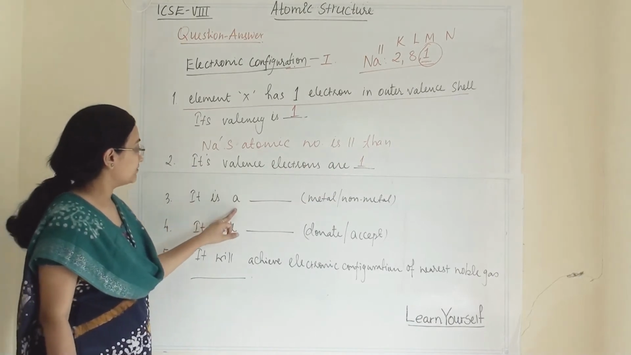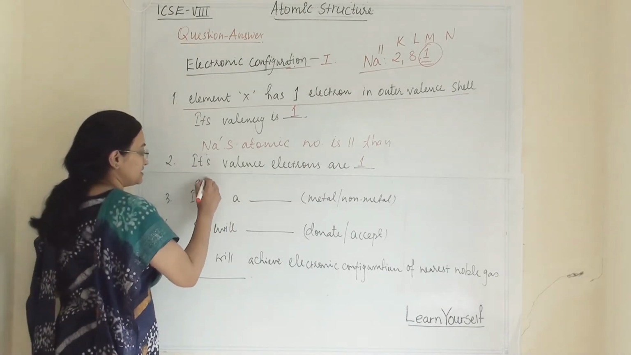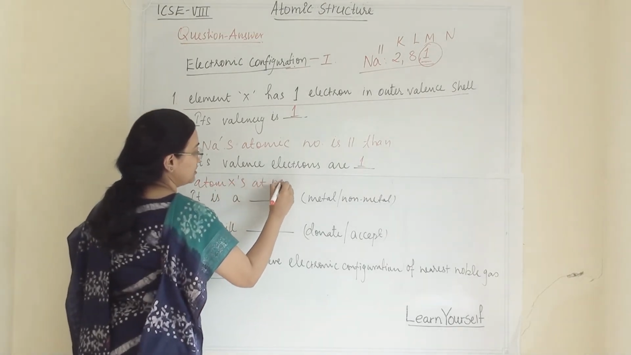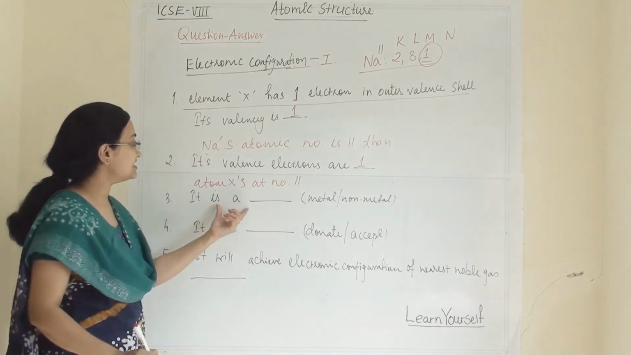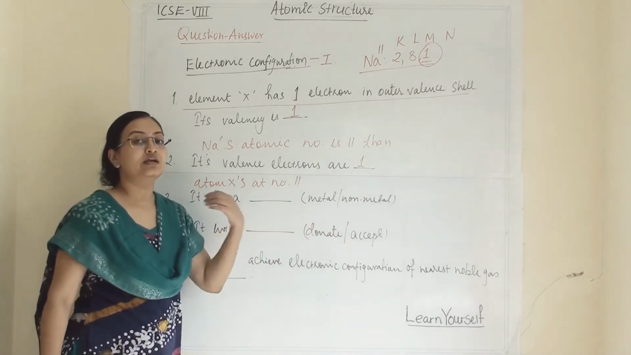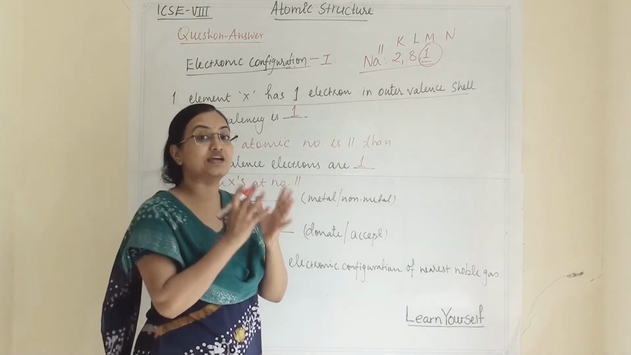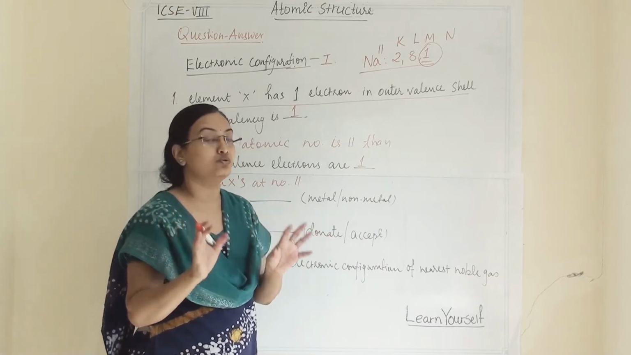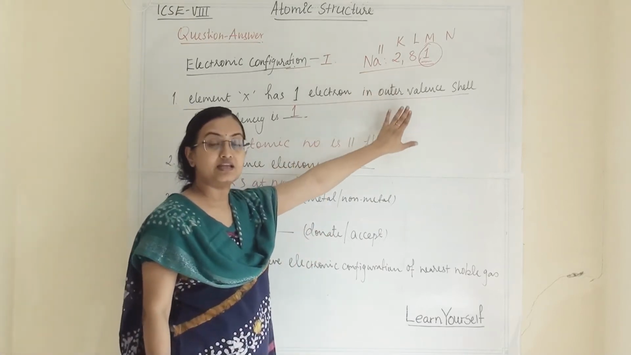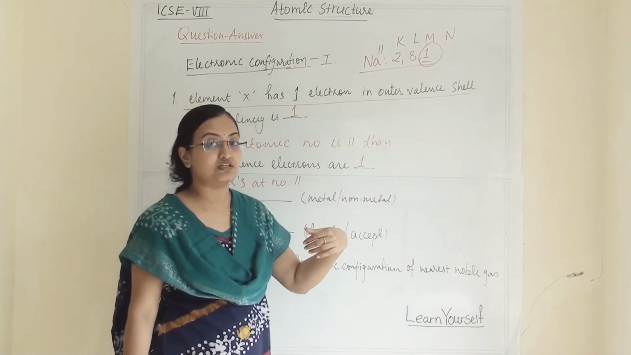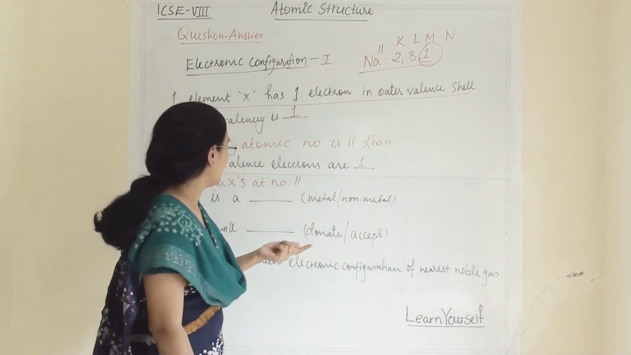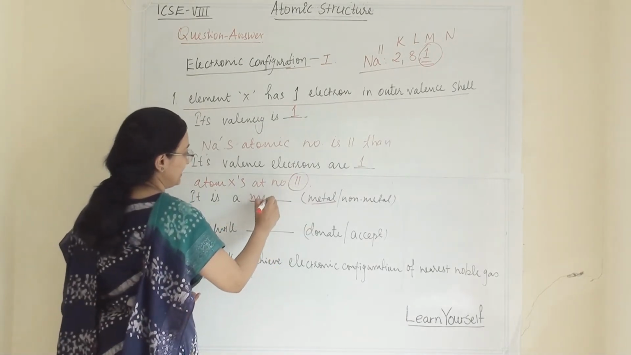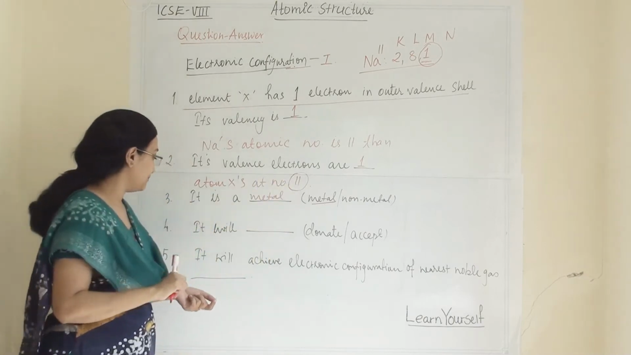And vice versa. That atom has atomic number 11 and valence electrons are... It is an atom X, atomic number is 11. Then it is a metal or non-metal? In my video I have discussed how to guess whether an element belongs to metal or non-metal. If they are donating electrons, then they are metals. If they are accepting electrons, then they are non-metals. So here if it is 11, then it is a metal because it will donate electrons.